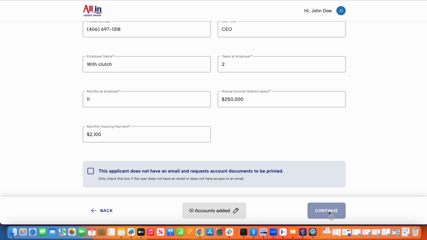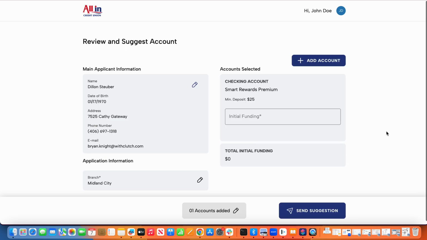So you'll see on the following screen, as I continue, that I'm now going to be taken to a summary screen where I'll be able to see all of the information about the account or accounts that we were looking to open for this member. Now, at this point in the process, we've also done a core lookup. So no need for your teams to go into your core and effectively look to see if this person's an existing member. Clutch will do that for you automatically. And in this scenario, Dylan happens to be an existing member. And again, we've pre-filled that data, as well as removed any sort of required share account from the mix. So again, just allowing him to open the account that he came with the intent to open.